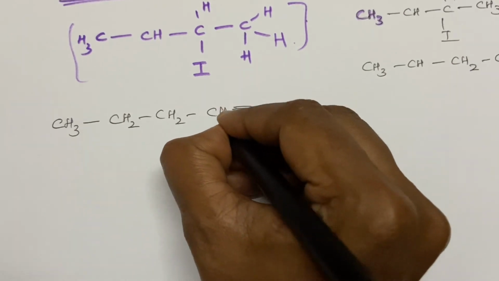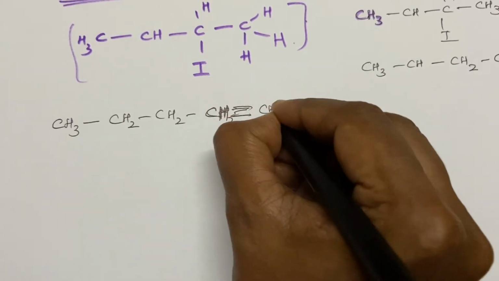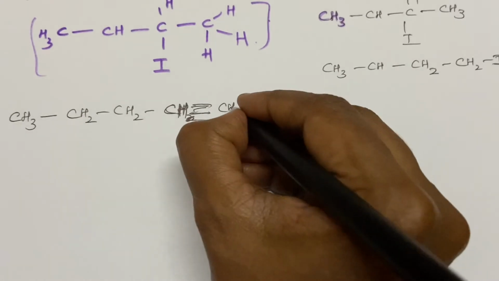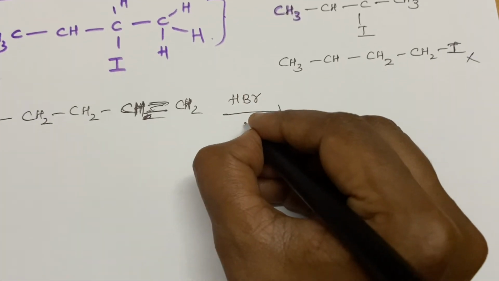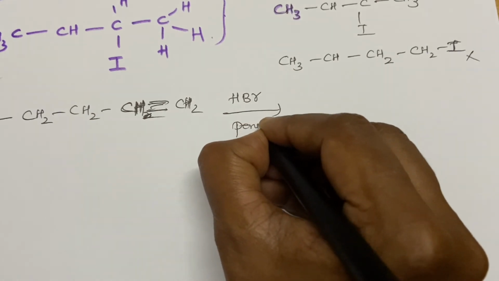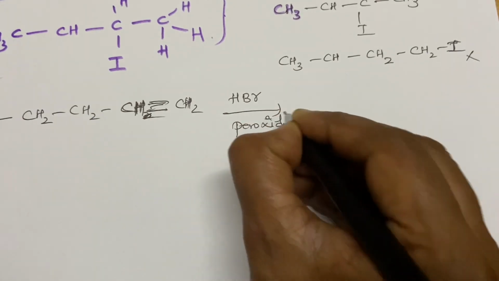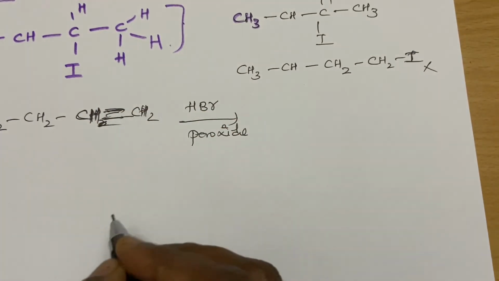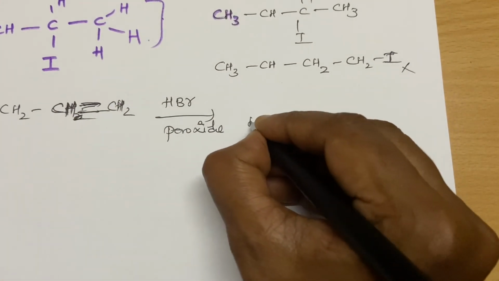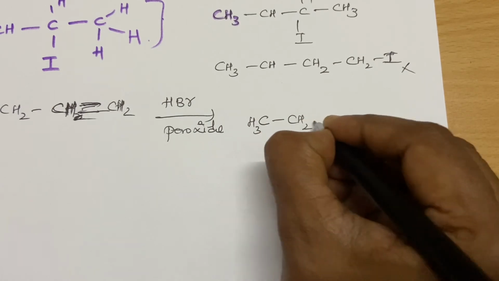Double bond. This is hydrogen and this is CH2. No hydrogen here. You can do this reaction, hydrogen bromide in presence of peroxide. You know HBr in presence of peroxide takes a radical pathway and it will give you the anti-Markovnikov's product, correct?